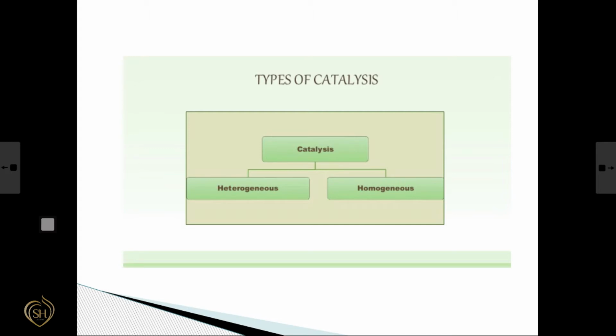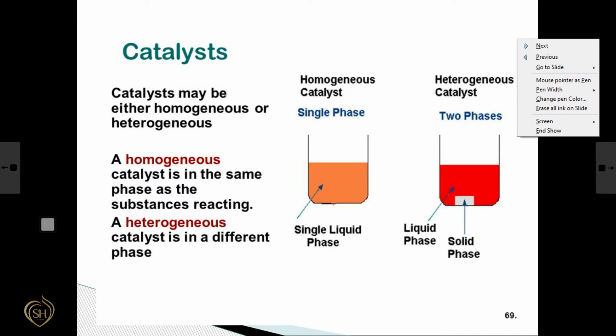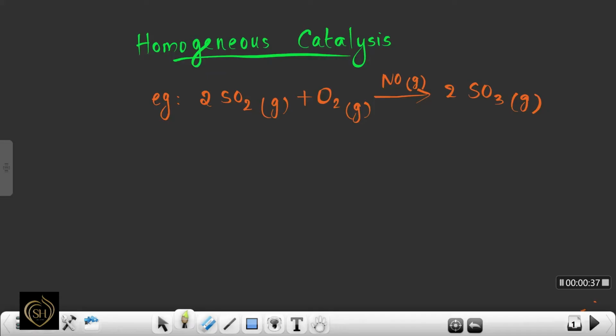Types of catalysis. Depending upon the physical states of reactants and the catalyst, catalysis can broadly be classified into the following two categories, that is homogeneous catalysis and heterogeneous catalysis. Consider this figure. Catalyst may be either homogeneous or heterogeneous. A homogeneous catalyst is in the same phase as the substance reacting, and a heterogeneous catalyst is in a different phase. Let us discuss homogeneous catalysis and heterogeneous catalysis in detail.